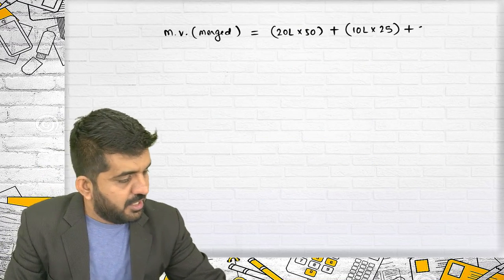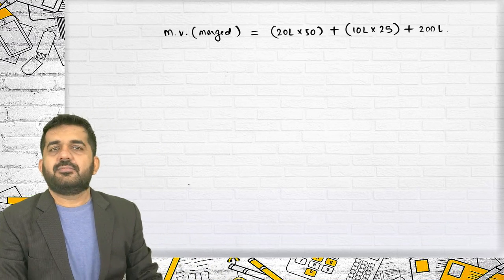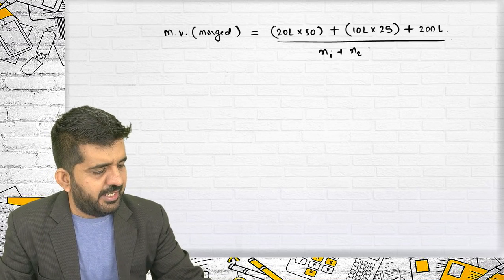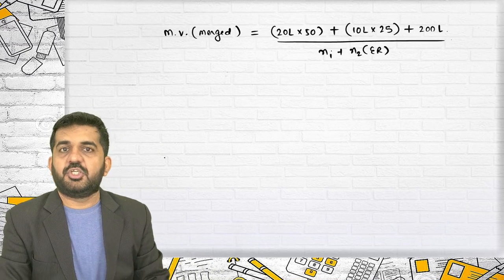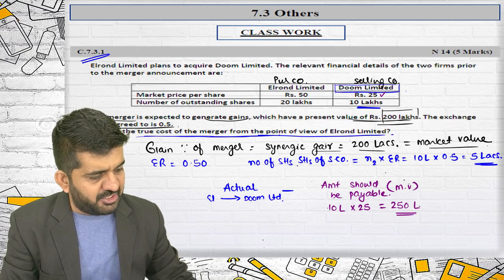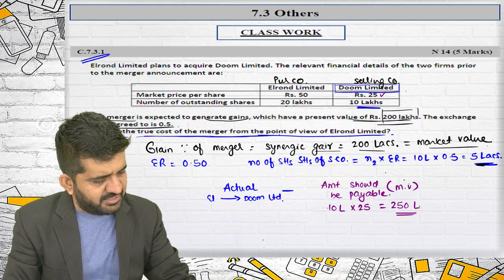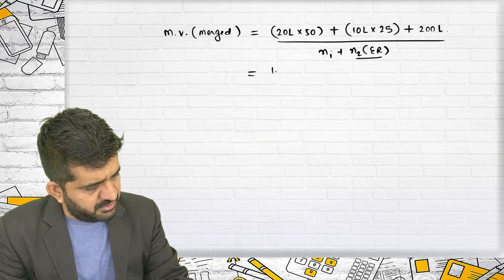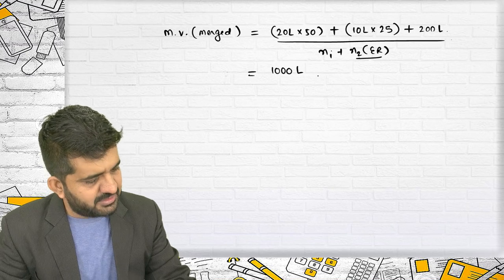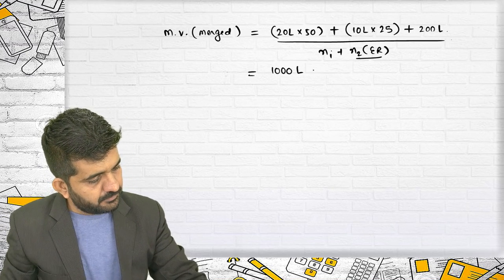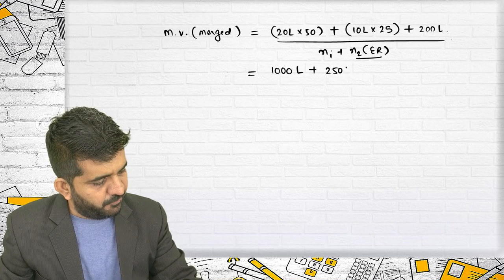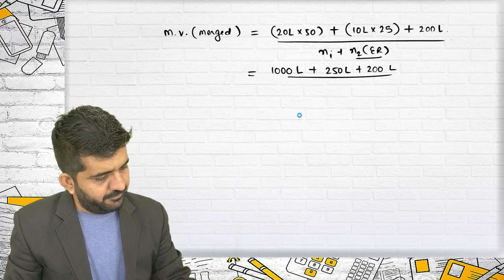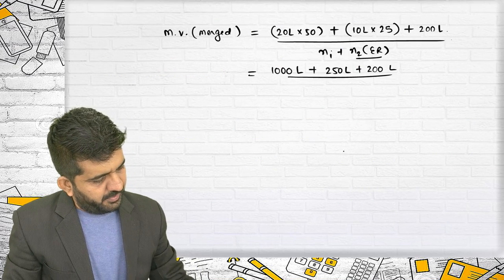It is available. Plus 200 lakhs, divided by N1 plus N2 into exchange ratio. N2 into exchange ratio we already know, it is 5 lakhs. N1 is 20 lakhs. So the denominator will be 25 lakhs. This is 1000 lakhs plus 250 lakhs plus 200 lakhs divided by 25 lakhs.